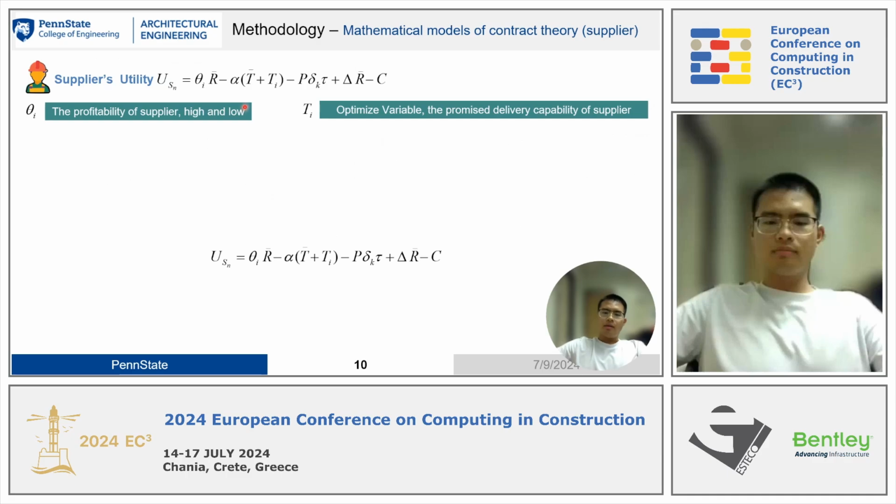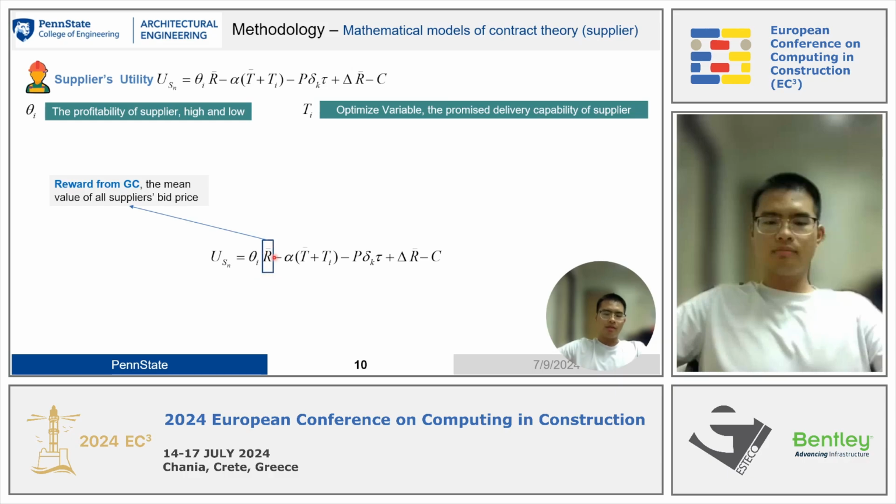And here is the mathematical model of the contract theory, and this part is about the suppliers' utility function. There are two key parameters. The first one, theta_i, means the profitability of suppliers. It will have two values, one is high and another is low, for clarity. And T_i is the optimization variable. This is the promised delivery capability of suppliers.